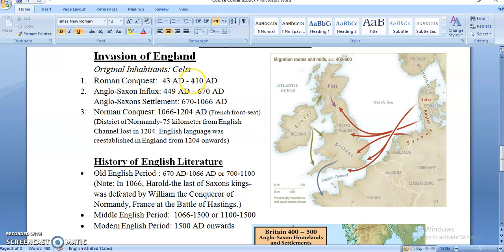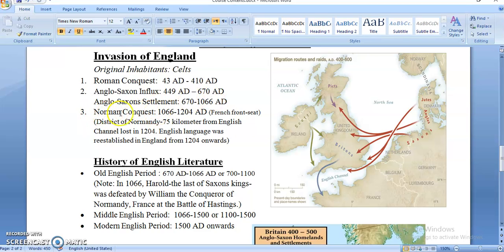Then when Romans departed from England in 410 AD, after a period of 30 or 40 years, Anglo-Saxon invasion started, and this is the influx, migration and settlement period. Now they settled down from 670 up to 1066. So this was the second invasion of England. First was Roman invasion, second one was Anglo-Saxon invasion.